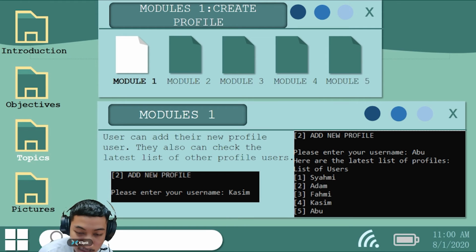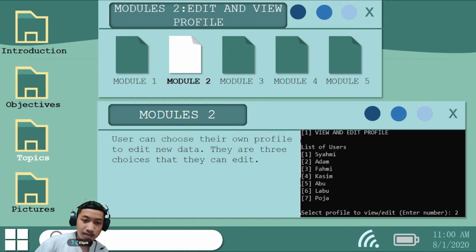As an example, in this slide, the user enters the add new profile option. For example, the username is Abu. The system will list all the other profiles that have been stored in our system. For example, there are already 5 users here, including the 5th user. There is no limitation on the number of users. It can be 10 users or 20. Okay, next.